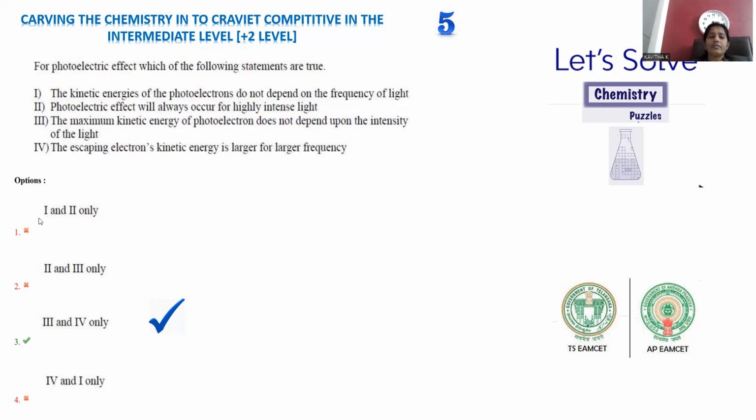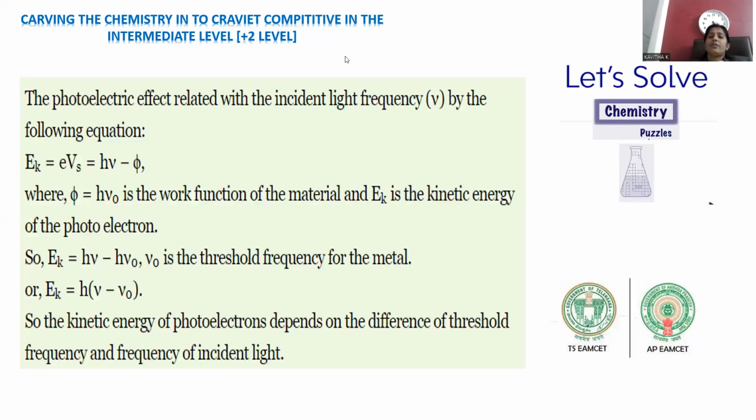So the choices are 1 and 2, 2 and 4, 2 and 3, 3 and 4, 4 and 1. Which are correct? Only 3 and 4 are correct. The third option and fourth option are correct. Let's check how we can explain this. To explain the photoelectric effect, this is a Nobel Prize winning concept by the scientist Einstein. The photoelectric effect is applicable to a metal surface whenever you irradiate it with photon light, so that electrons are excited and they eject from the surface.